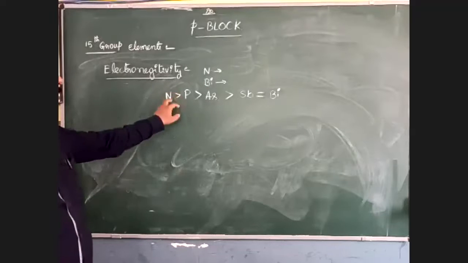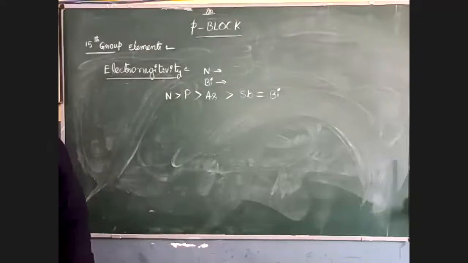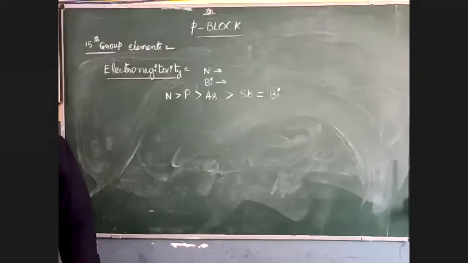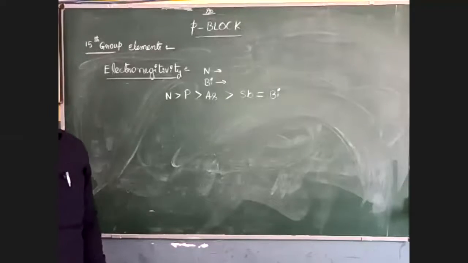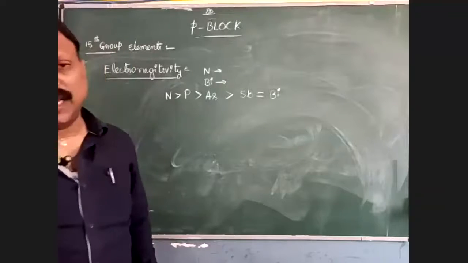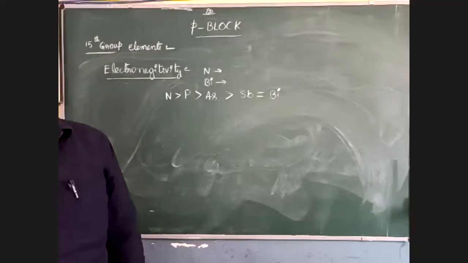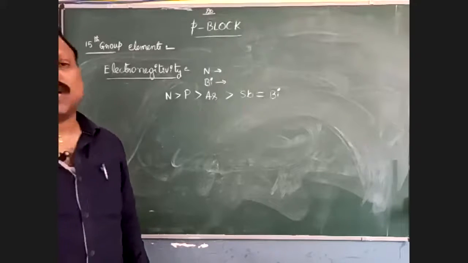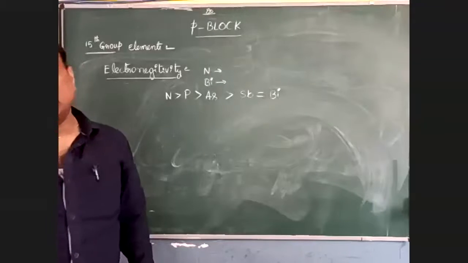Nitrogen and phosphorus are non-metals, so their electronegativities are very high, whereas arsenic and antimony are metalloids and bismuth is a metal, so their electronegativities are less. The electronegativity becomes less from top to bottom because the size of the central atom increases.